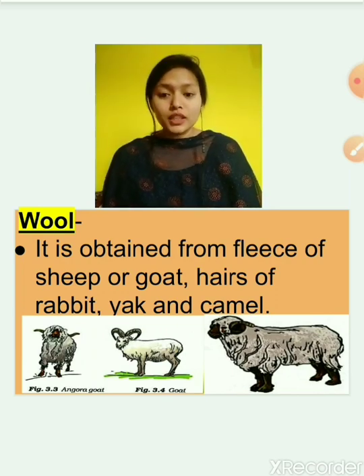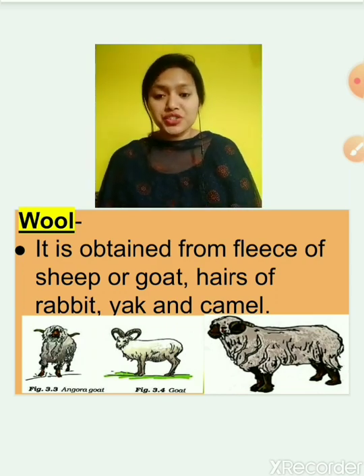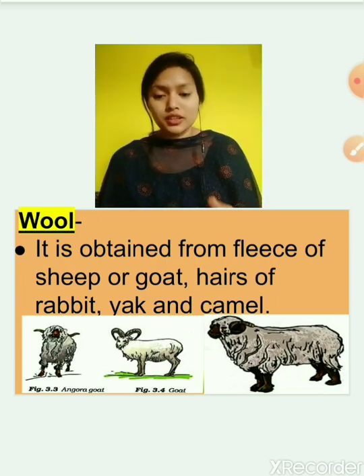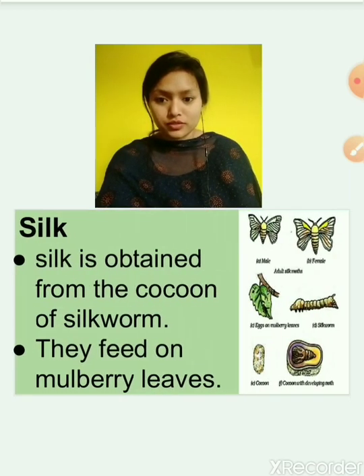Fleece means the outer covering of goat and sheep. Hairs of rabbit are also very soft. Yak and camel hairs are all used to make wool or woolen clothes.